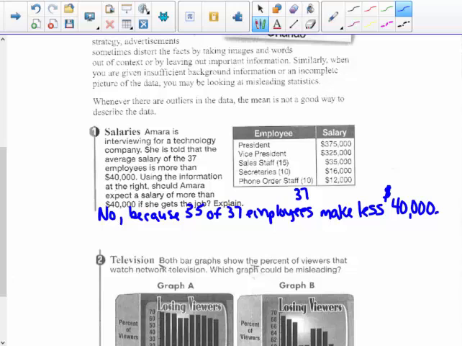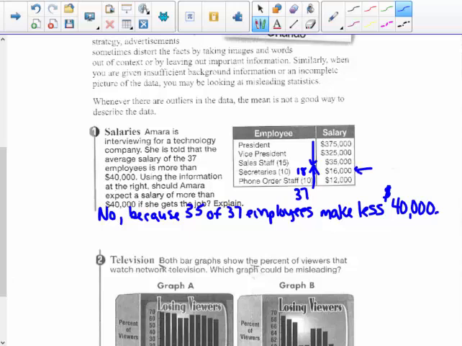The president and the vice president are considered outliers. Their salary is much higher than the others, so they skew the mean to a higher average. The median actually would be the better indicator of about how much Amara is going to make. So that would be the 18th number from the salary line here, which would be somewhere in this range.